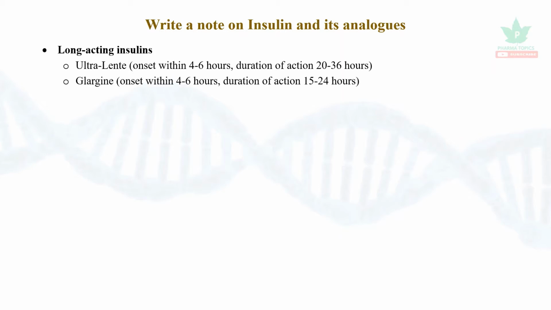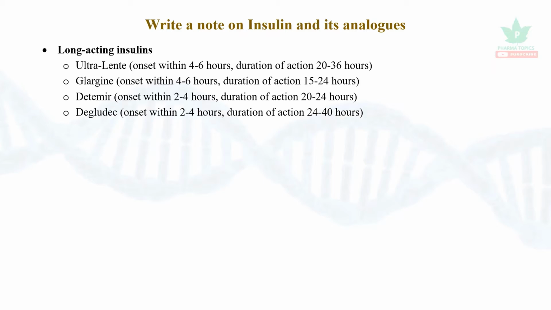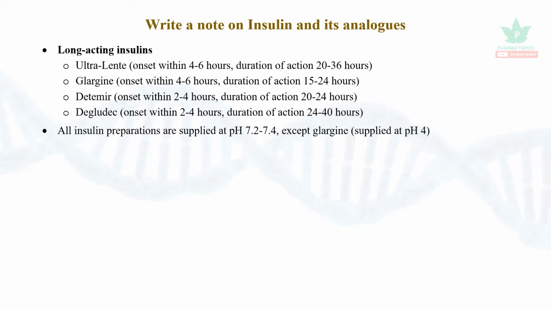And Glargine has onset within 4 to 6 hours and duration is roughly a day, that is 24 hours. Detemir has onset within 2 to 4 hours and duration is 24 hours. Degludec has an onset of 2 to 4 hours and duration is very long acting, 24 to 40 hours.